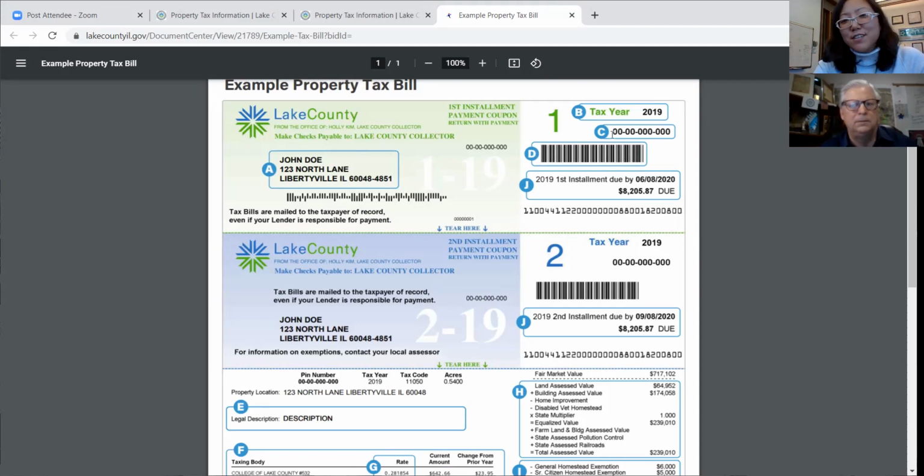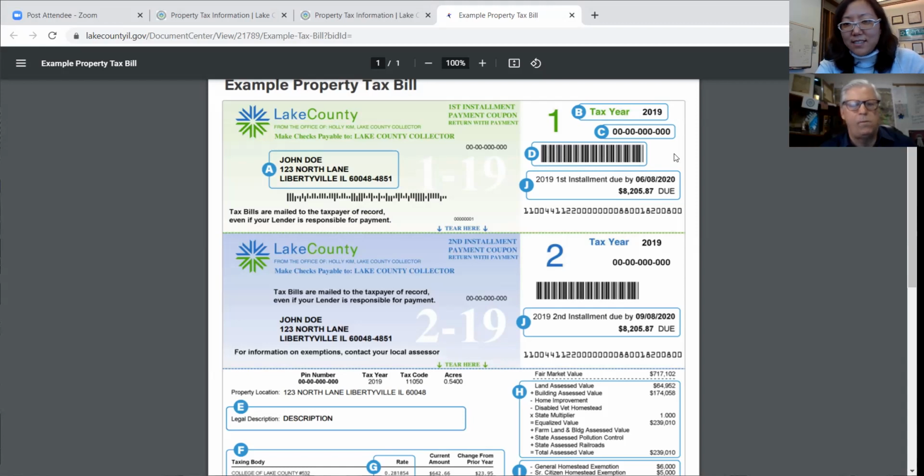C here is all zeros, but the example is the PIN number. That's your property index number, and every single property in Lake County, Illinois, and all over the US actually has their own unique PIN number, and that's kind of like the social security number of your property. It's a unique identifier. D here is the barcode that we use at our automated payment center.